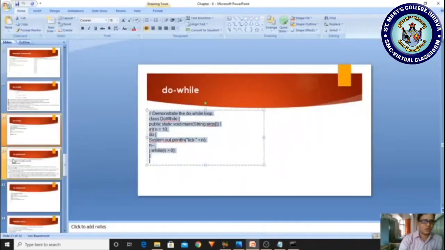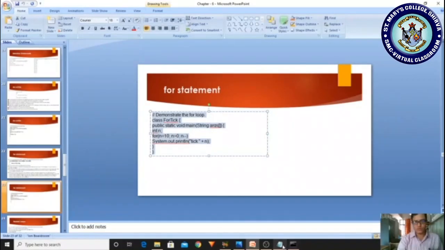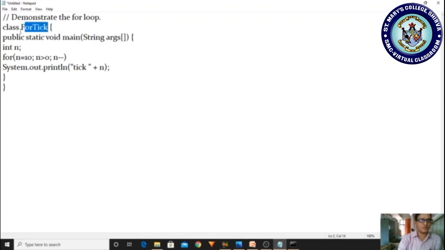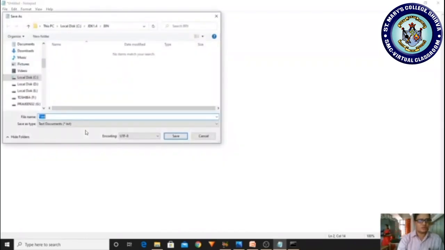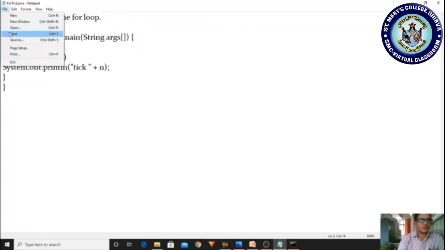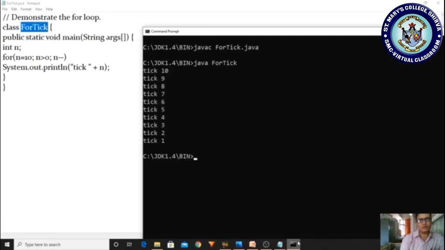Okay, and next we are coming here and taking the for loop example. Let me copy, go to the notepad, take a new file, save. While saving, use the name for. Already this program is explained. I am going to save it, paste.java. Now I am saving and compiling, javac for.java. Yes, now there is no error. Let me run. Okay, so we are getting the output.